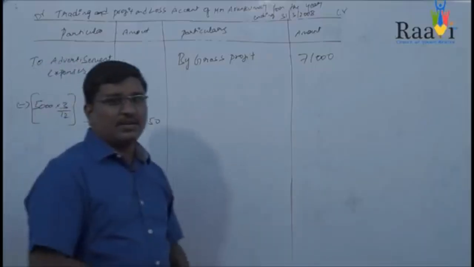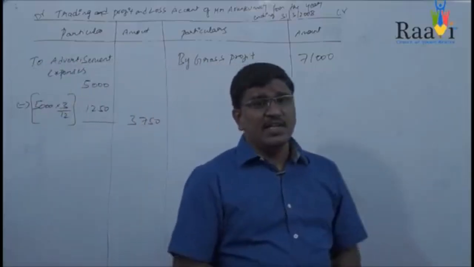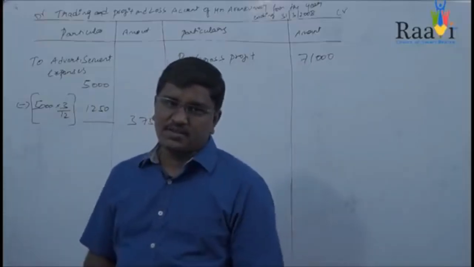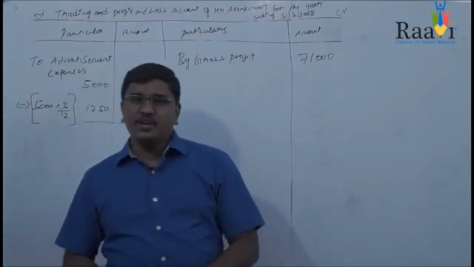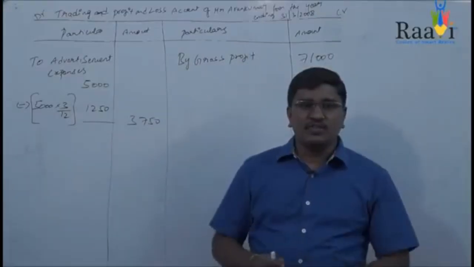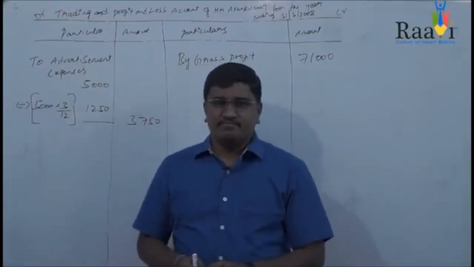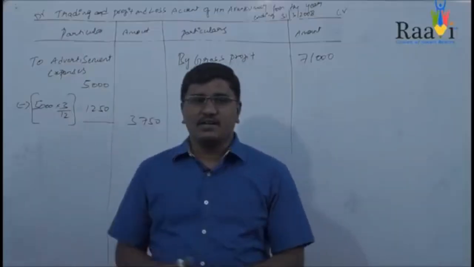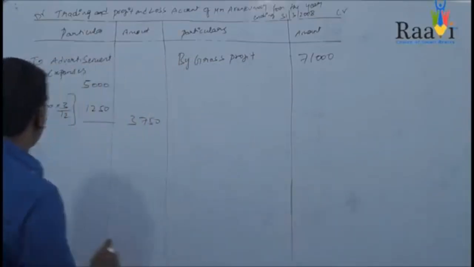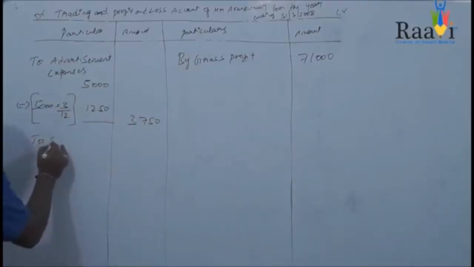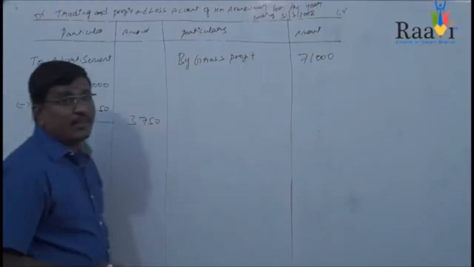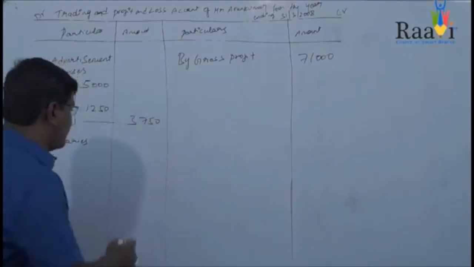If you see the other item, salaries is given, that is 14,000. You need to see the adjustment, whether there is any adjustment regarding the salaries. So you can find that there are no adjustments in this particular salaries. So you will be writing the total salaries amount in the outer column, that is, to salaries, the amount is 14,000.